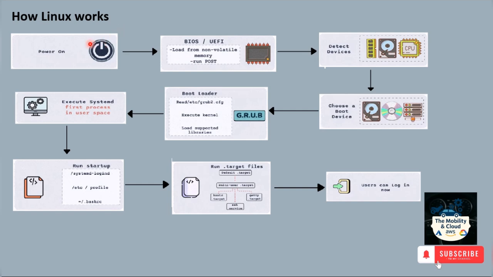When the system is powered on, electricity flows through the motherboard and powers on the CPU. The CPU starts executing the firmware BIOS instructions stored in the ROM. The BIOS performs a power-on self test, that is POST, to check the hardware components such as RAM, CPU, disk drives and peripherals. If any hardware check fails, the system halts and may display an error code or beep sequences. Then the BIOS locates the bootloader stored in the bootable disk. The bootable disk can be an HDD or network drive.